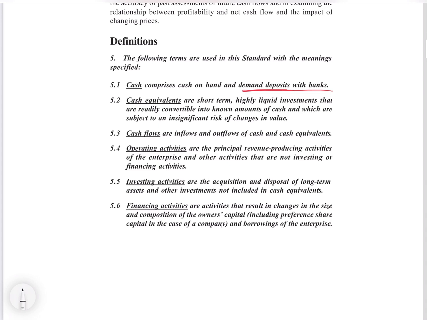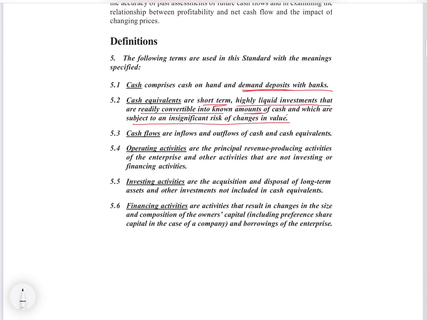Cash equivalents means short term, highly liquid investments that are readily convertible into known amounts of cash and are subject to insignificant risk of changes in value. These are investments made for temporary purposes, and as you want cash, you immediately sell them and get it.